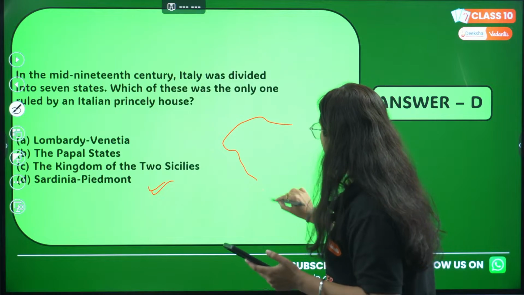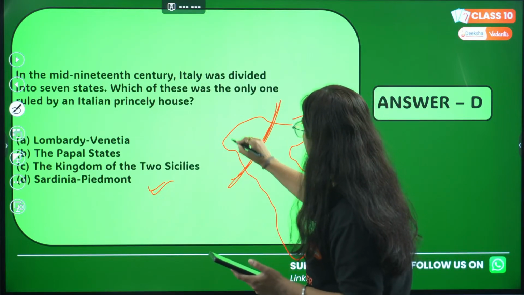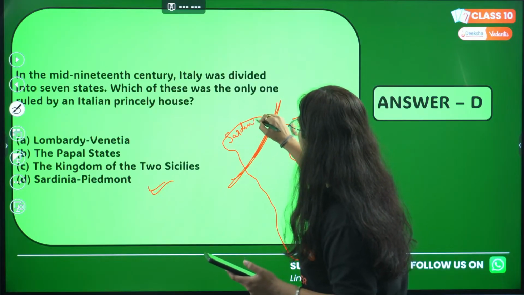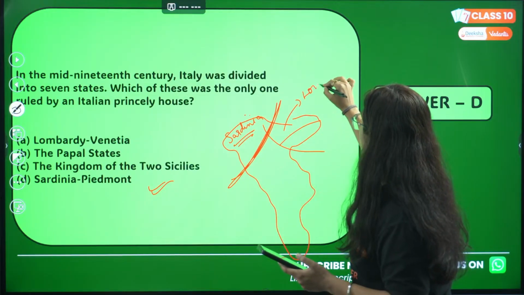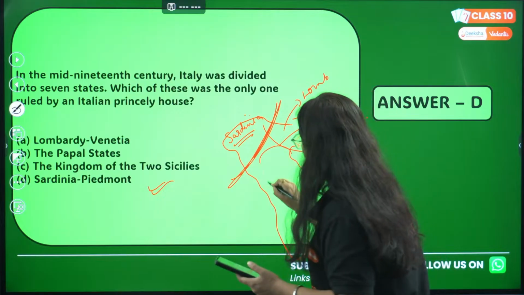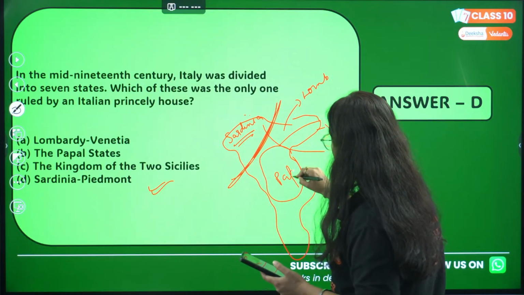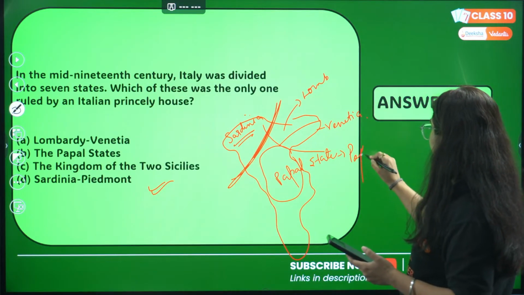See, if we talk about this map, this region was Sardinia Piedmont. This was ruled by an Italian princely house. Here it was Lombardy and here it was Venetia. And in between it was the Papal State. This was ruled by the Pope, backed by France.